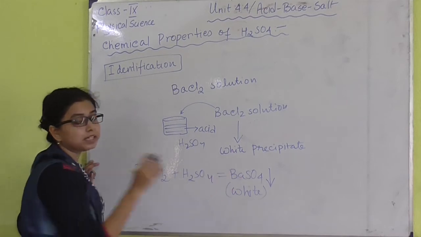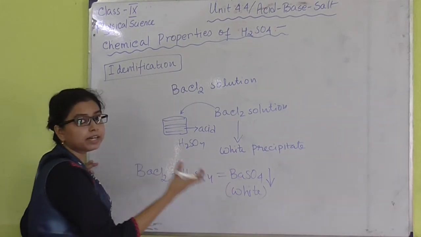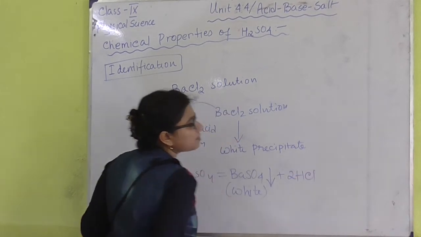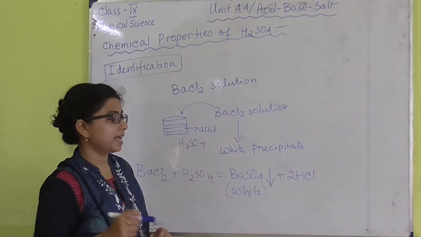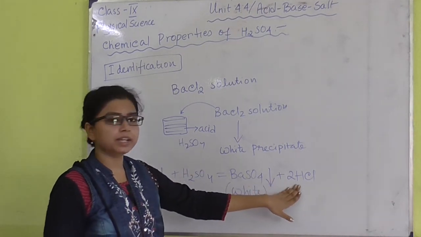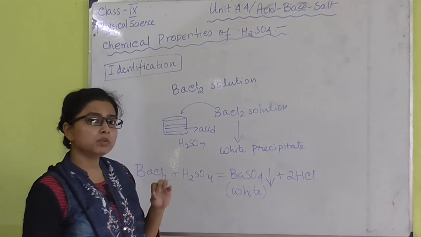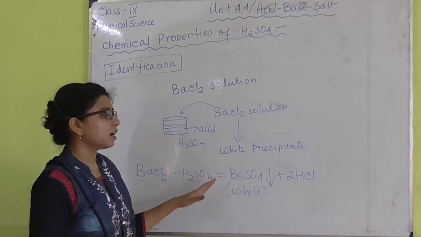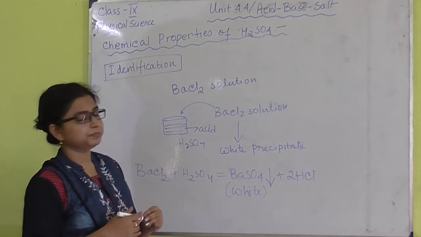Barium sulfate can create a white precipitate, and along with barium sulfate there will be hydrochloric acid. Barium sulfate is insoluble in hydrochloric acid, and it is almost insoluble in any type of acids. Okay, so it is considered as an insoluble salt.